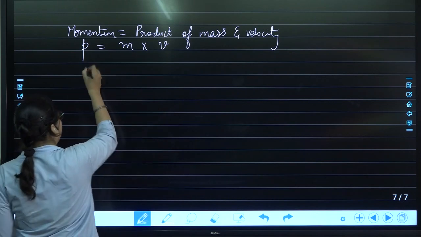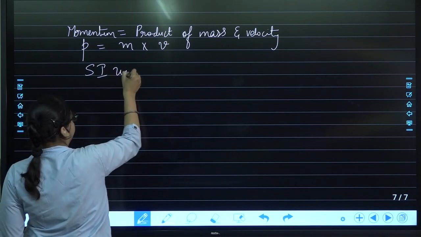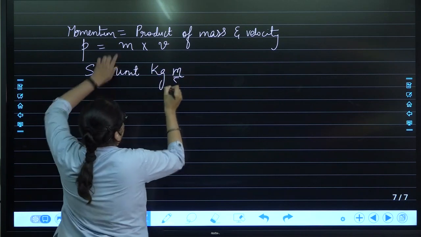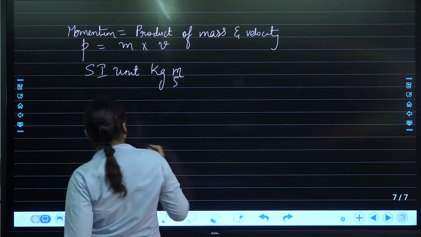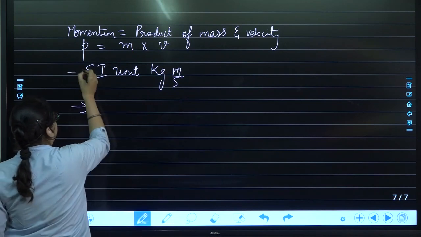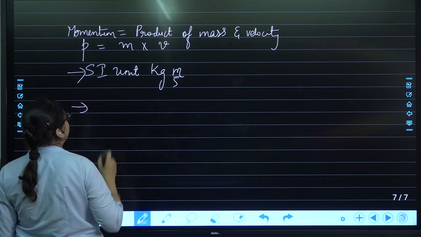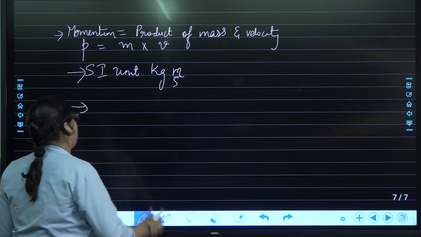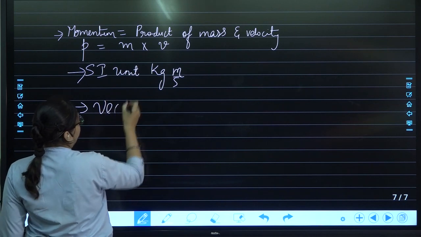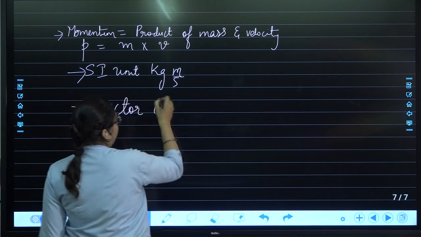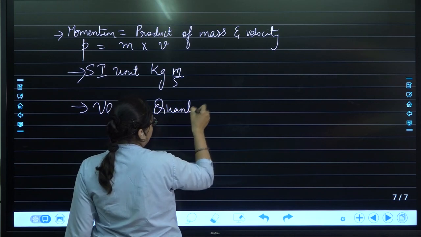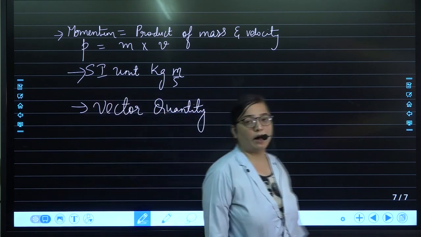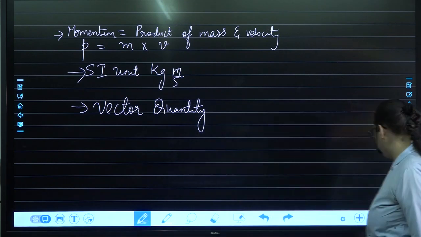The SI unit of momentum will be kilogram meter per second, because mass is in kilogram, velocity is meter per second. This is about its unit. And coming to the next thing, its quantity, it is a vector quantity. Okay, on this basis we can study Newton's second law of motion.